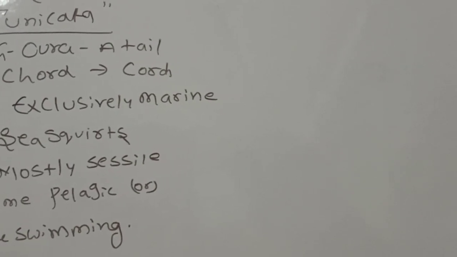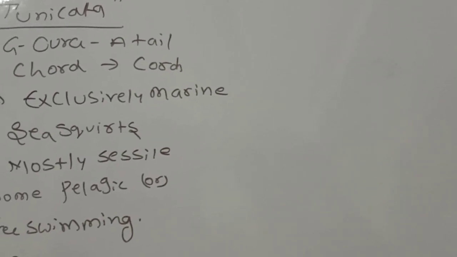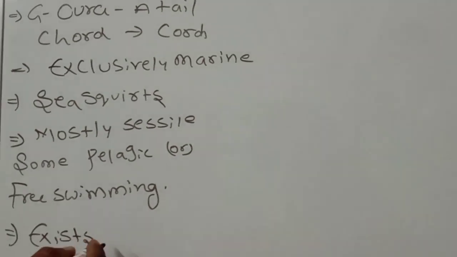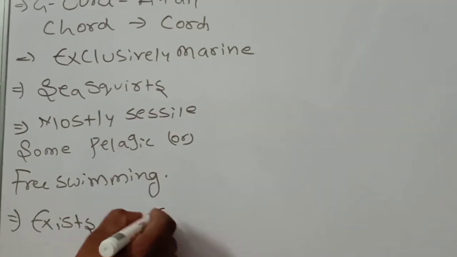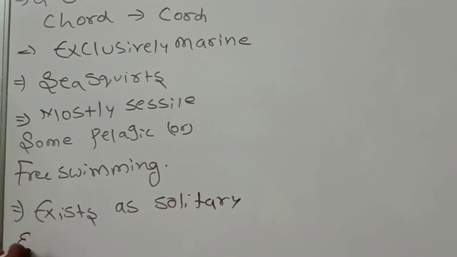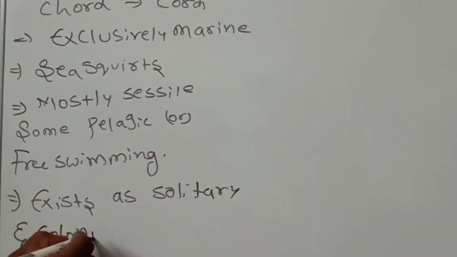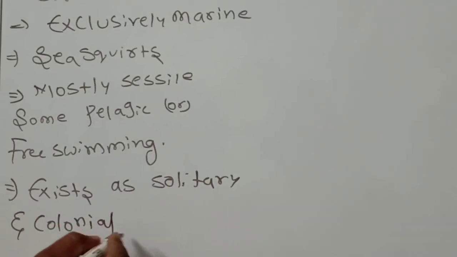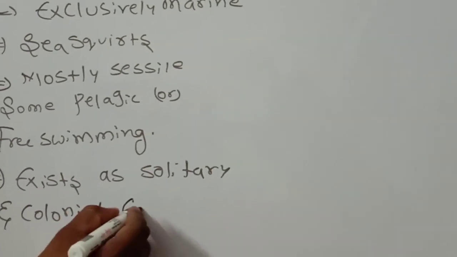They exist as solitary and colonial forms.